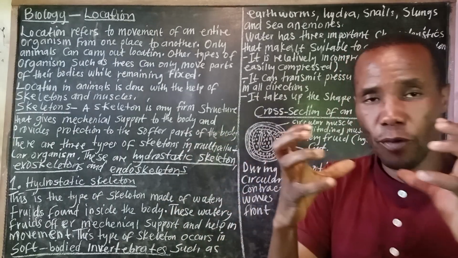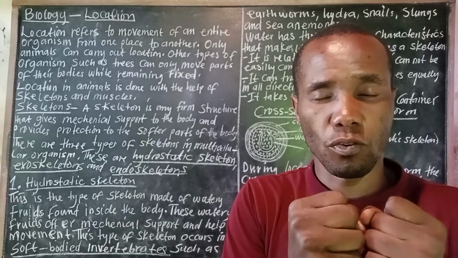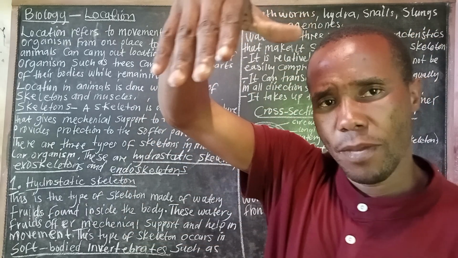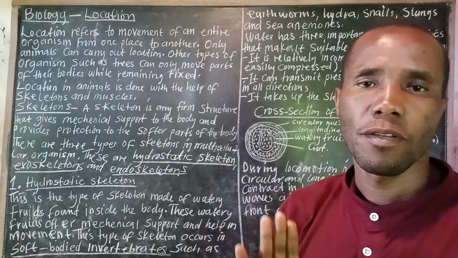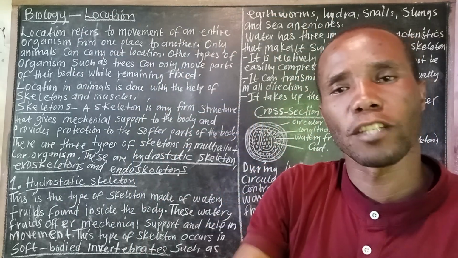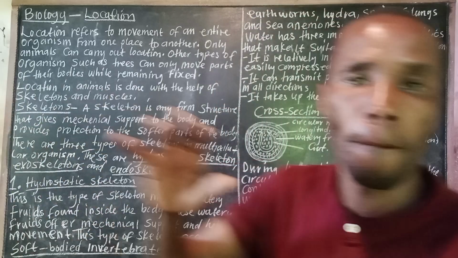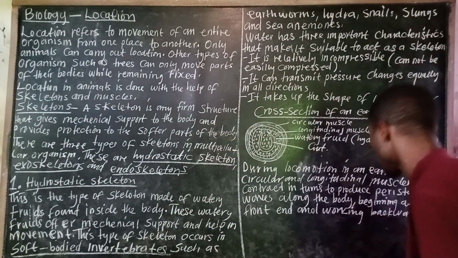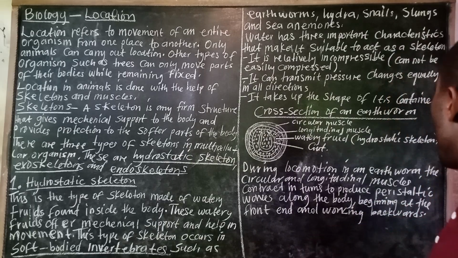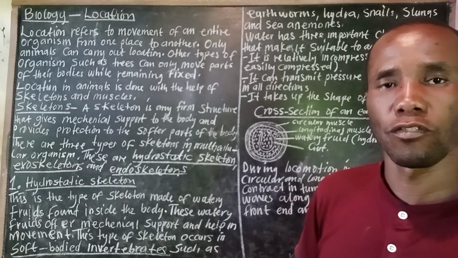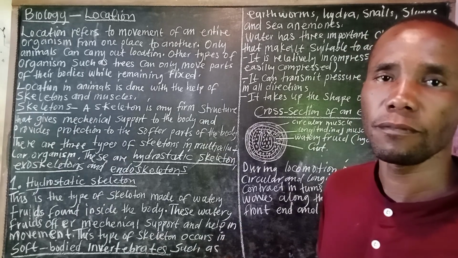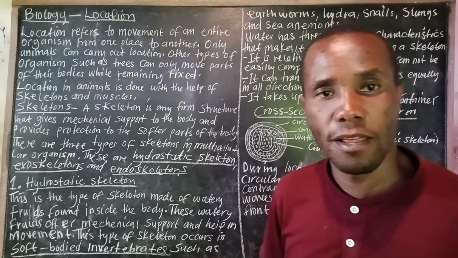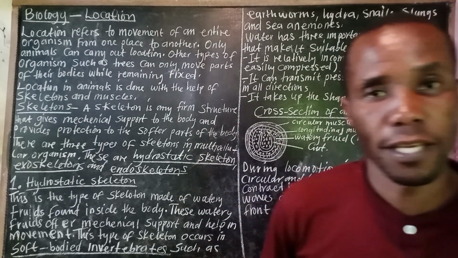So when the circular and longitudinal muscles contract, they create peristaltic waves. Those waves enable it to move either forward or backward along the body, beginning at the front end and working backwards. This is what I'm trying to say. So this is hydrostatic skeleton that we have just explained here.